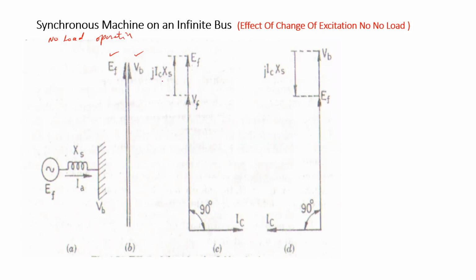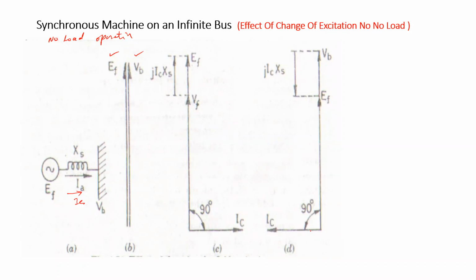As soon as you increase the excitation, the EMF increases with respect to the infinite bus voltage, so the circulating current Ic lags by 90 degrees and produces a demagnetizing effect. Because of this, the excitation EMF starts decreasing, and this continues till the excitation EMF becomes equal to the bus voltage.